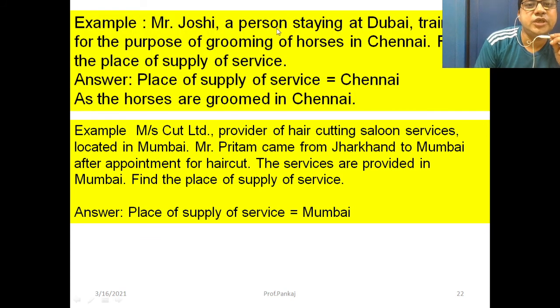Mr. Joshi, a person staying at Dubai, trained for the purpose of grooming of horses in Chennai. Find out the place of supply. So where they groom the horses, Chennai. So Chennai will be the place of supply.